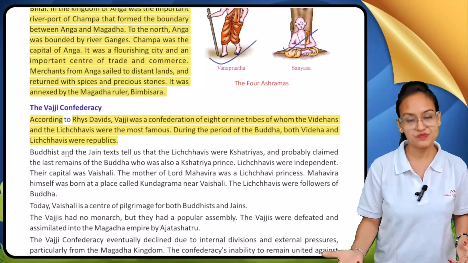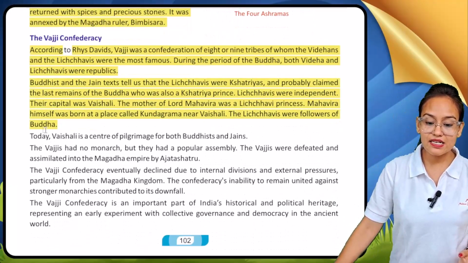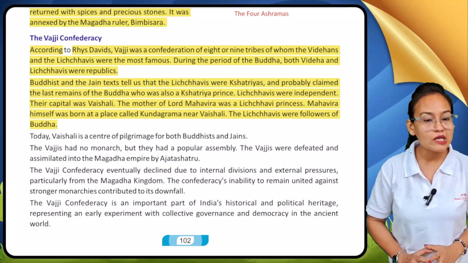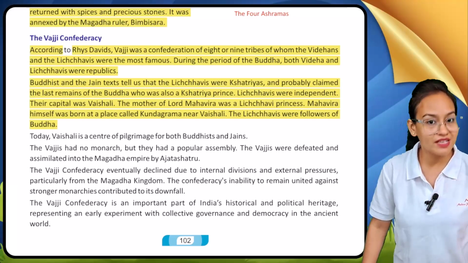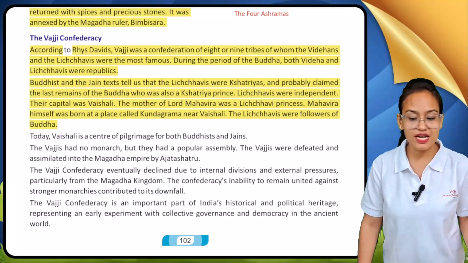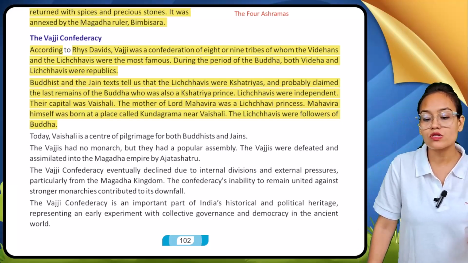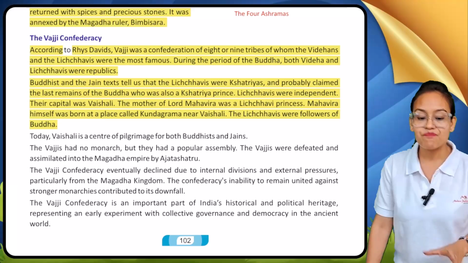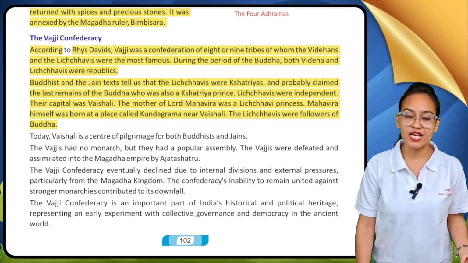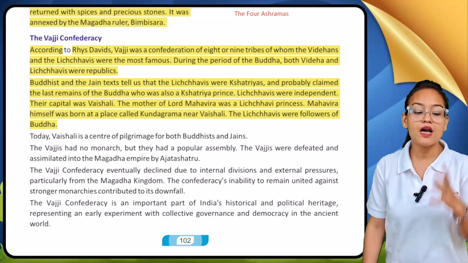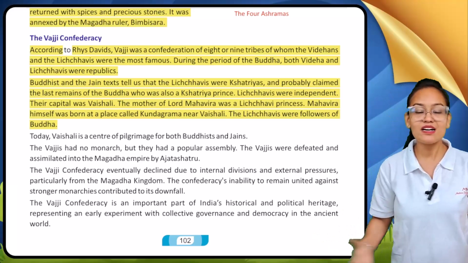Buddhist and Jain texts tell us the Lichhavis were Kshatriyas. See, according to Buddhist and Jain literature, Lichhavis were Kshatriyas, and they probably claimed a connection with Buddha, who was also a Kshatriya prince. Lichhavis were independent. They are Vajjis.